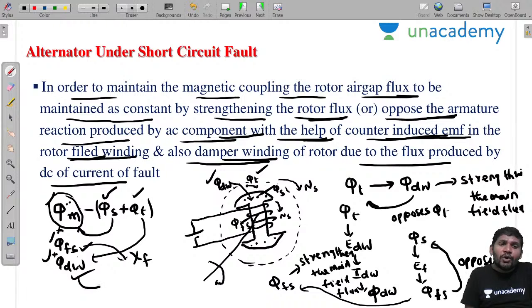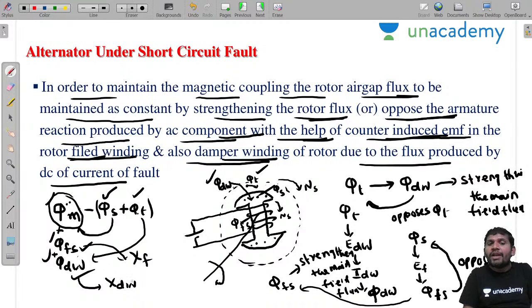This pi dw is also physically represented using a reactive component. Sir, we never represent flux using a resistive component. We always represent flux physically using reactance only. Why, sir? Flux does not cause any losses; flux causes only a drop, so we always represent it with reactance and not resistance. Students, please concentrate.